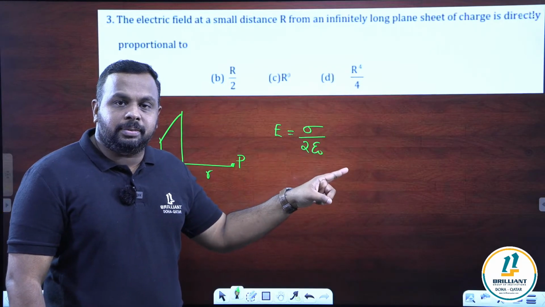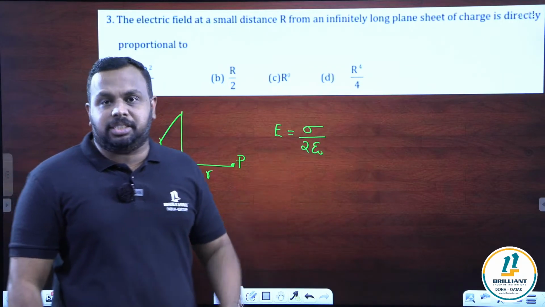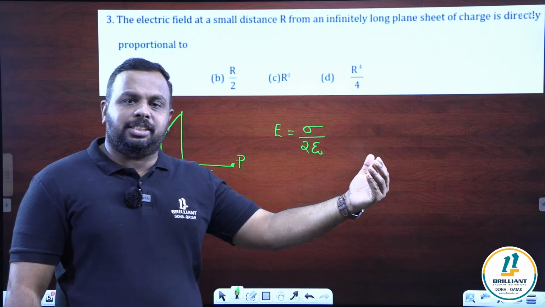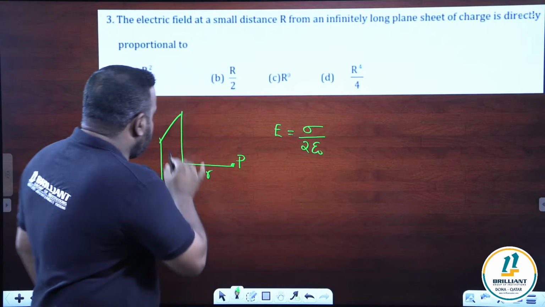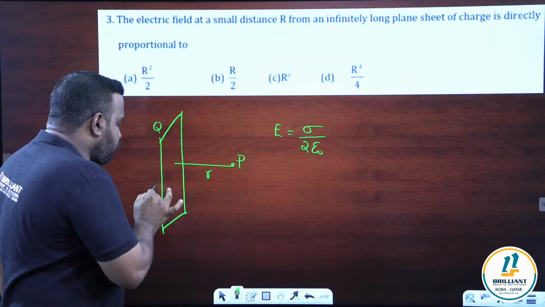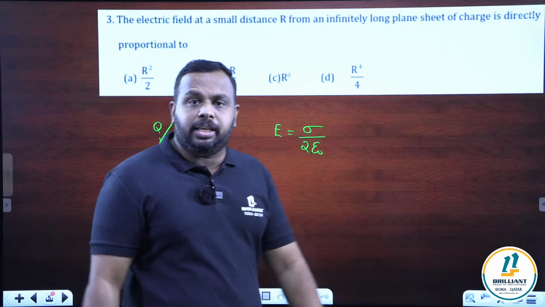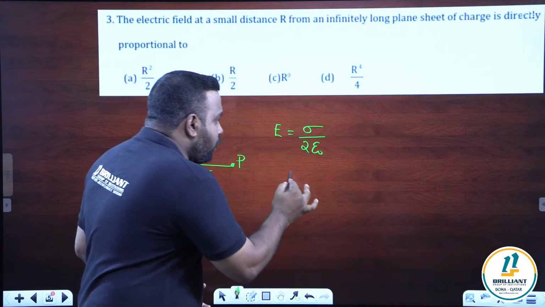What is sigma here? Sigma is the surface charge density. What does surface charge density mean? Surface charge density is charge per unit area. So total charge is Q and the area of the plate is A, which means sigma is equal to Q by A. So what is the formula for electric field now?